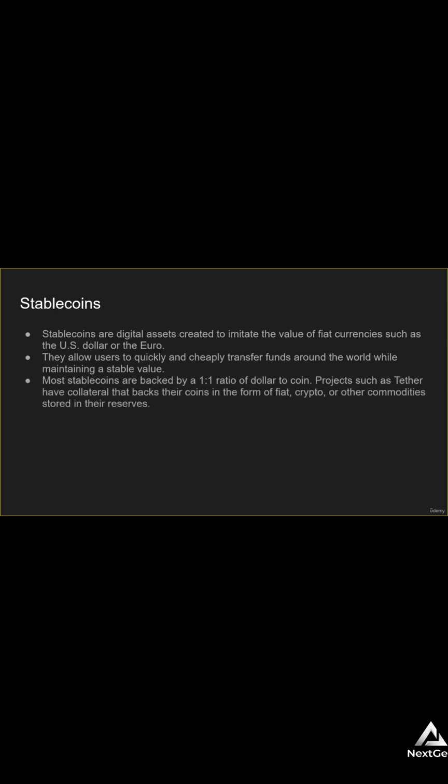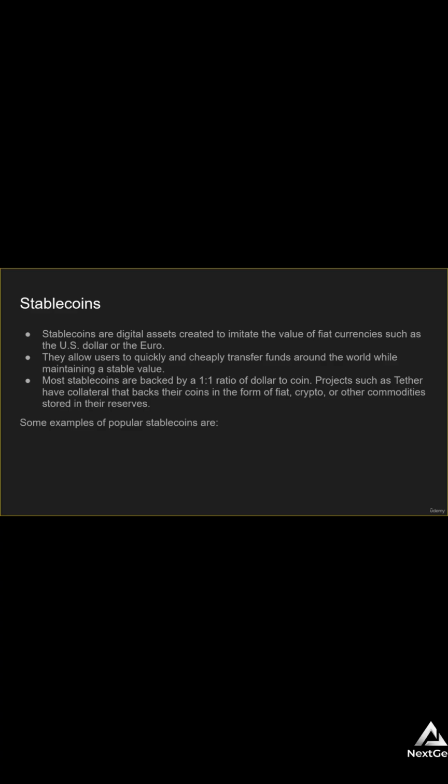Most stablecoins are backed by a 1-to-1 ratio of dollar to coin. Projects such as Tether have collateral that backs their coins in the form of fiat, which is dollars, other cryptos, or other commodities stored in the reserves. This could be in the form of gold or silver.